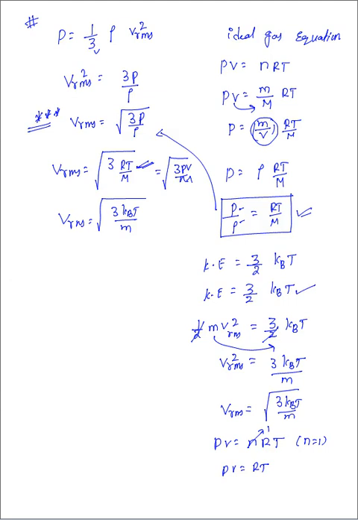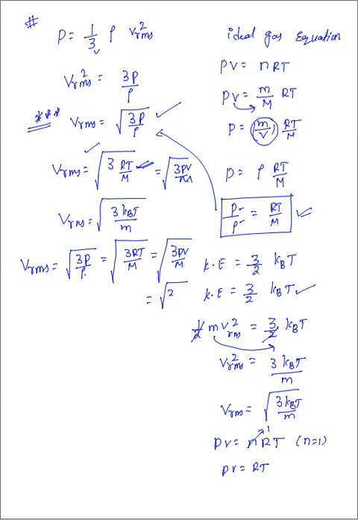Let me conclude that. VRMS: the first equation we wrote, under root 3P by rho, where P is pressure and rho is nothing but density. That equal to one more thing we derived here, under root 3RT by capital M. That equal to under root 3PV by capital M. And one more thing we derived here, under root 3 kBT by small m. Small m is nothing but given mass. Capital M is nothing but molecular weight. So this is VRMS we have written here.